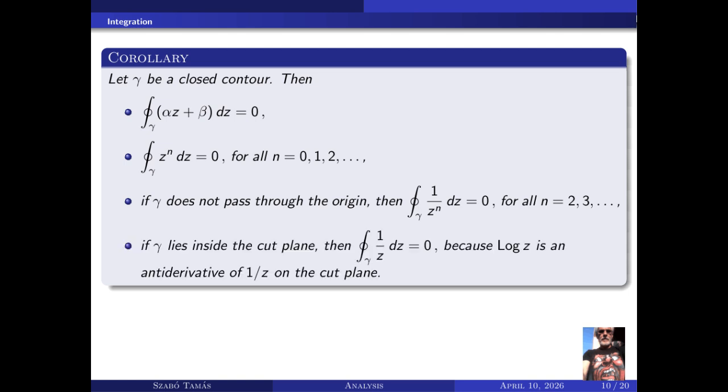If γ lies inside the cut plane, then the closed contour integral over γ of 1/z dz equals 0, because capital Log z is an antiderivative of 1/z on the cut plane.